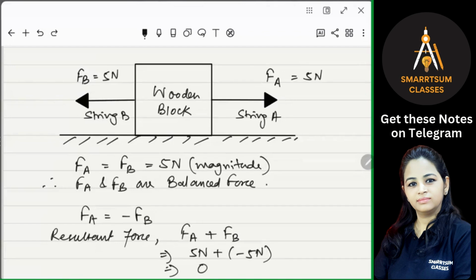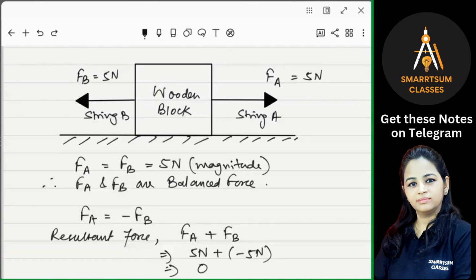Getting it? So when the forces have equal magnitude and are applied in opposite directions, the net resultant force will be 0. And in this case, the body will not change its position. The rest of this wooden block will not change. And such type of forces are called balanced forces, right? So balanced forces do not change the state of rest or state of motion. If the body is in motion, it will keep on moving, if the forces are balanced. And if the body is in the state of rest, it will stay in the rest state.